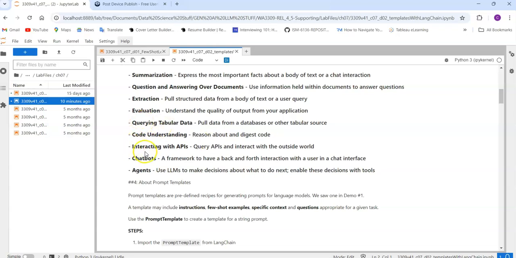Okay, the next thing is interacting with APIs. Interacting is nothing but communicating with APIs, application programming interfaces. The simple and best example is that you use the APIs to interact with a particular application that you want to get in touch with your code. So for that you can use it.